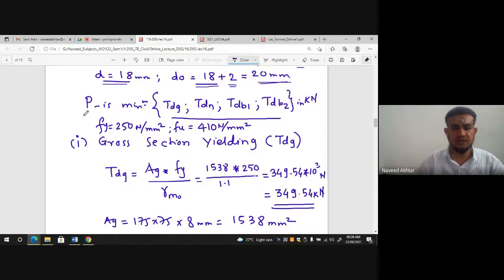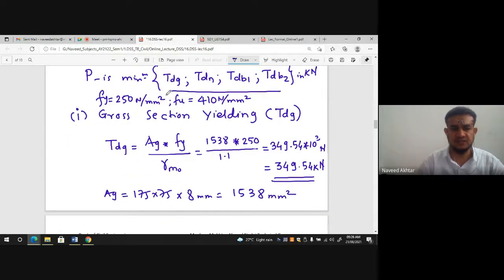Now the load will be the minimum of all these values: TDG, TDN, TDV1 and TDV2. What is this? First, the gross section yielding. TDG is nothing but gross section yielding, and this formula is given in IS 800:2007, Section 6, design of tension members. So Ag into Fy upon gamma M0.